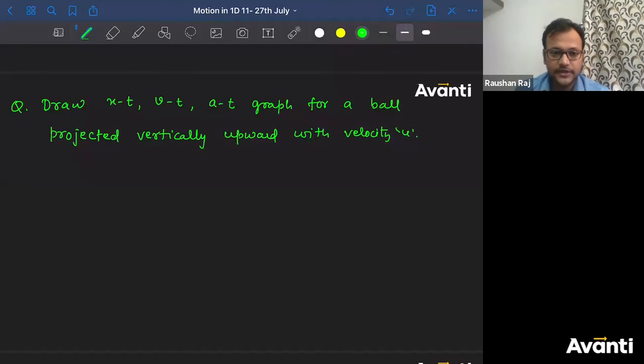चलो बच्चा लोग आंसर करो इसका. Guys, you don't have to show it to me. Just type done in the chat box if you have drawn XT, VT and AT graph for this condition. Please type done if you have done it. All right? ठीक है. Tanishk, Keertan have done it. बाकी लोग जल्दी करो. Vineet has done that. मेघना, झांसी, बाकी लोग.